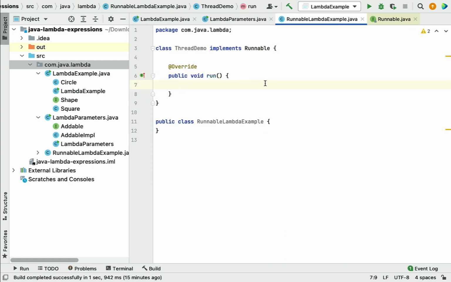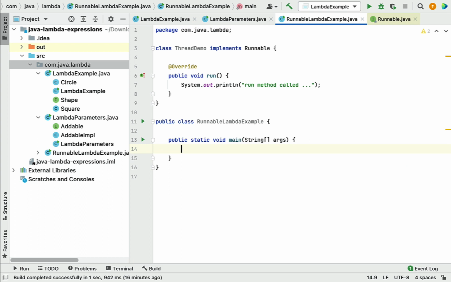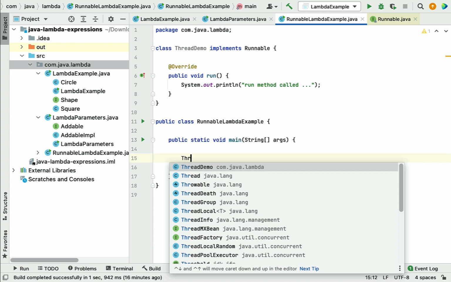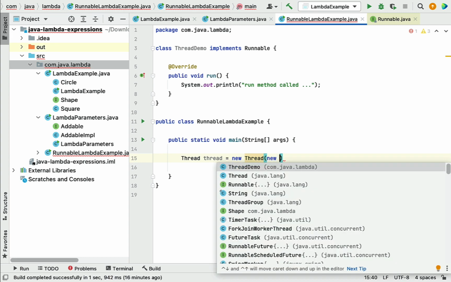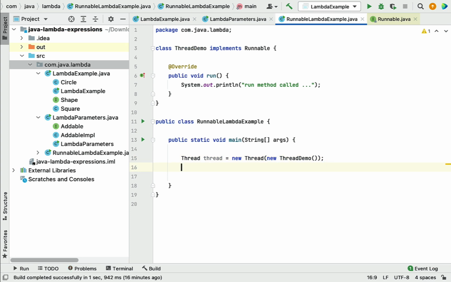To keep it simple, within the run method we'll put a sysout and just print "run method called", something like this. Now go to the RunnableLambdaExample class and create a main method, and within the main method we are going to create an instance of the Thread class. So let's create an object of Thread here, and then pass an object of ThreadDemo. And then simply start the thread here. So this is how traditionally we create a thread object.